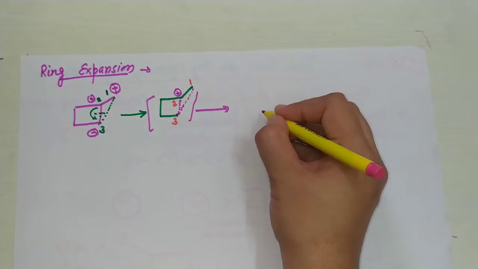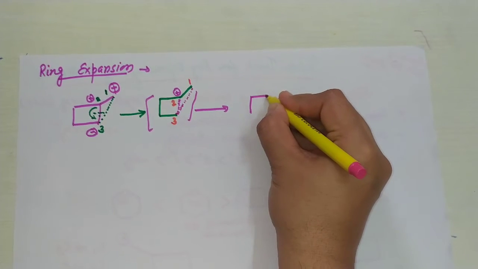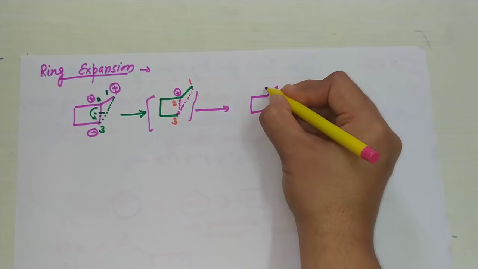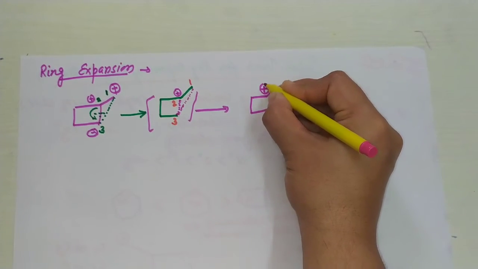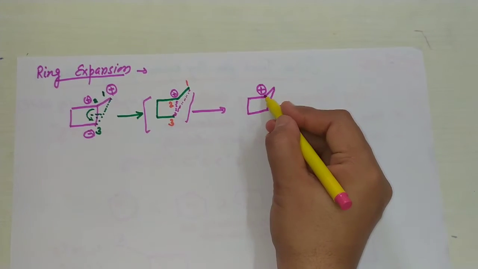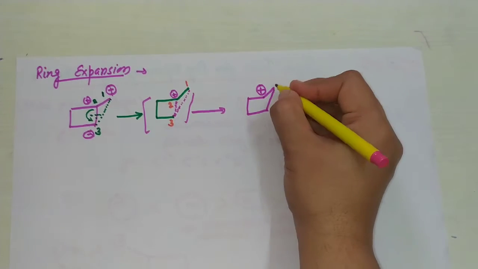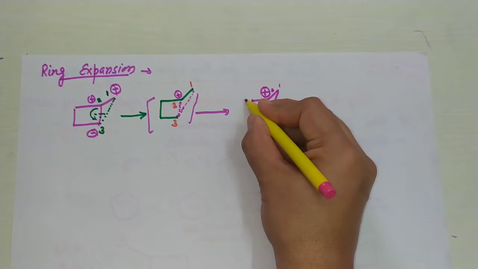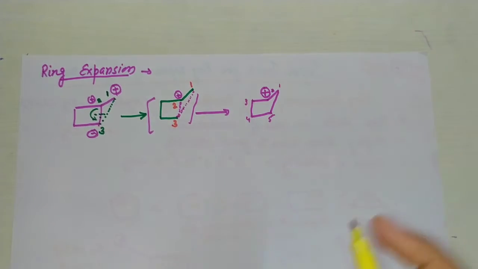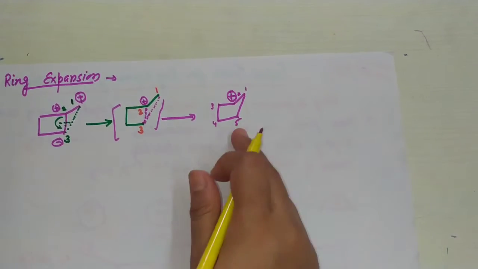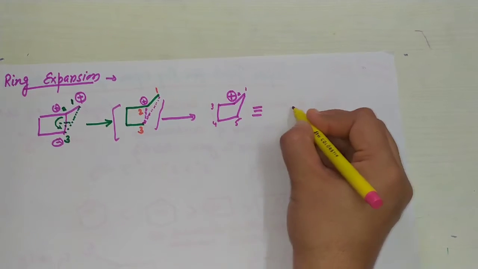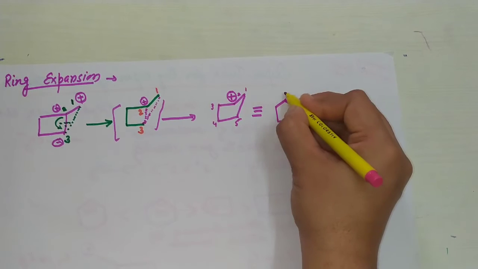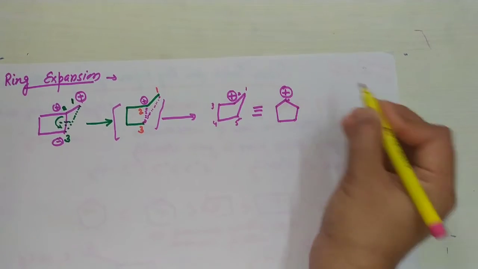After that, it is just like this. This is the positive charge. Now we are numbering from here: 1, 2, 3, 4, 5. A 4-member ring converted into a 5-member ring, and it can also be written like this: 1, 2, 3, 4, 5, and this is the positive charge.